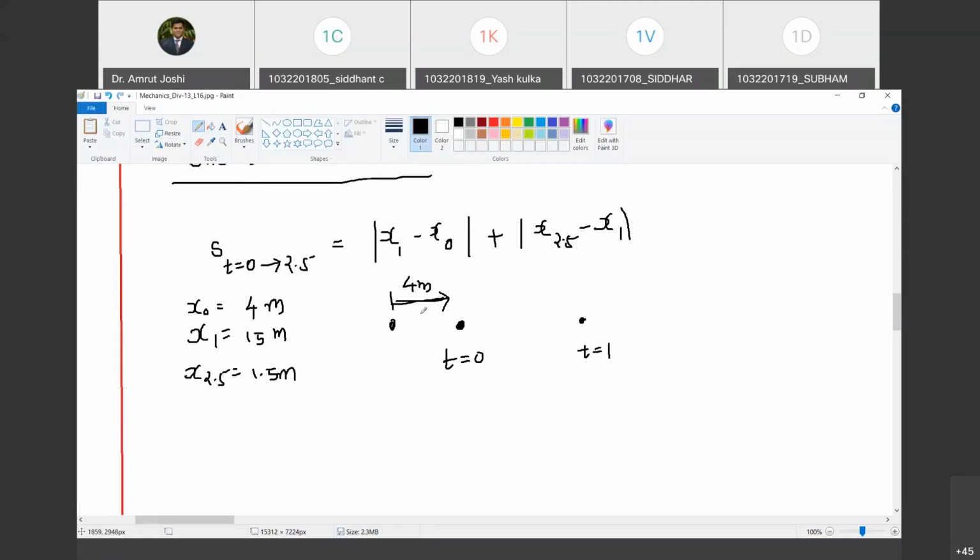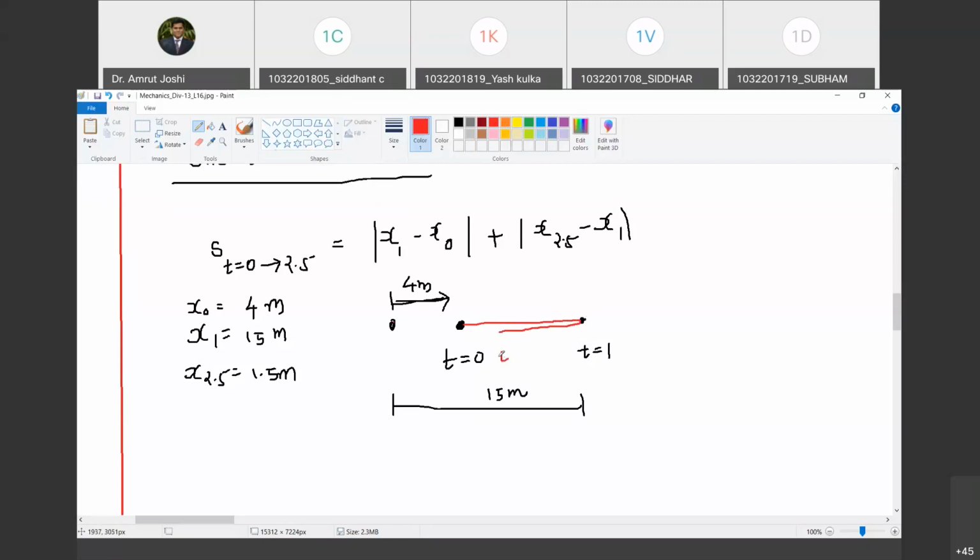This is at t equal to 1 second. It occupied a position at 15 meter. Do you agree with me? Yes, sir. And then its direction of motion got reversed. So it moved in this fashion. And then the direction of motion got reversed.